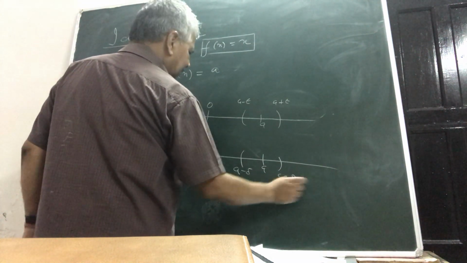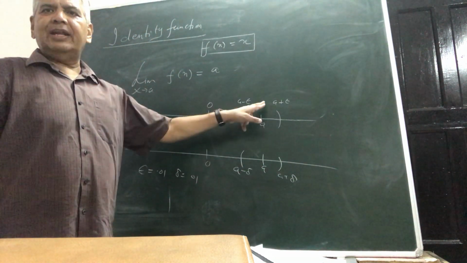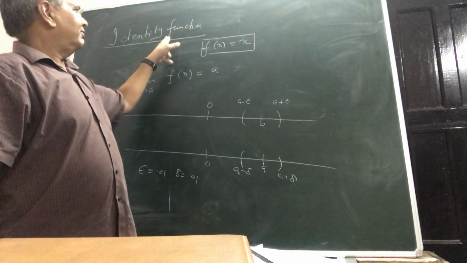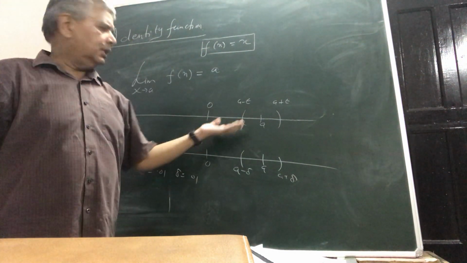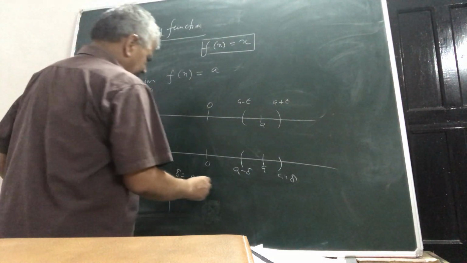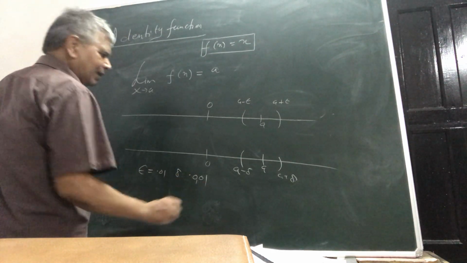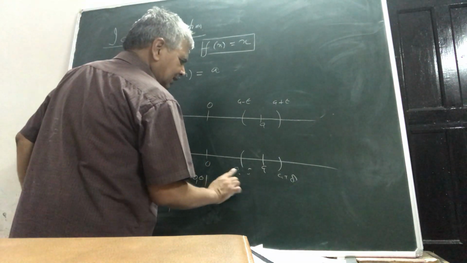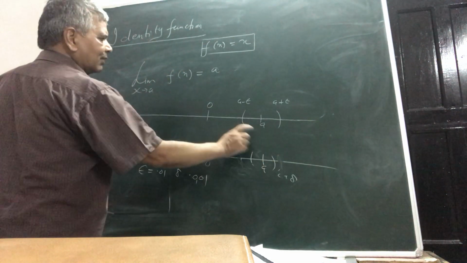So see, if delta is equal to epsilon, then what will happen? If x is lying here, the functional value f(x) will be equal to x, so it will lie here. So any number less than epsilon you can choose. Any number, let delta be 0.01, you take delta to be 0.001. So this will be a smaller number. This will be a smaller interval around A.